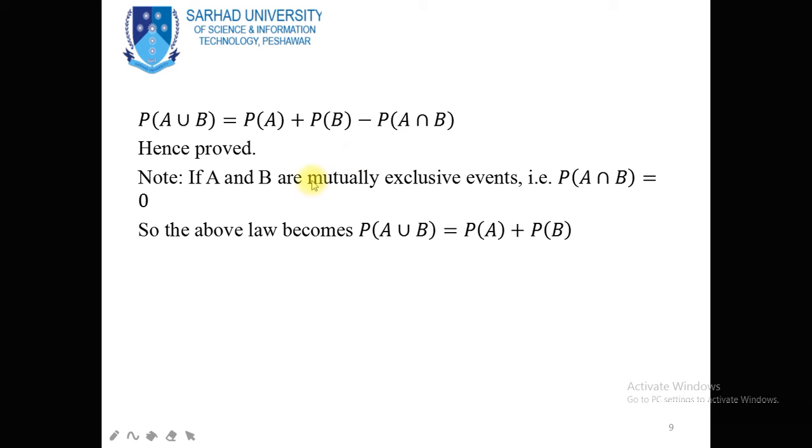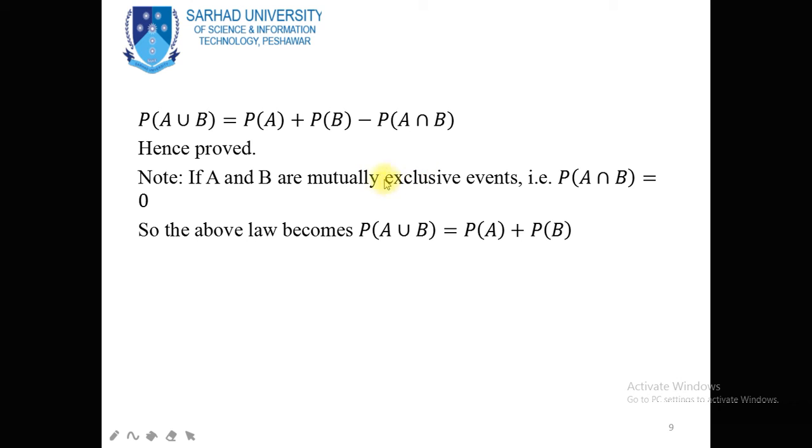Now suppose A and B are mutually exclusive events, then the addition law will be probability of A union B is equal to probability of A plus probability of B, because probability of A intersection B is equal to 0 when these two events A and B are mutually exclusive.